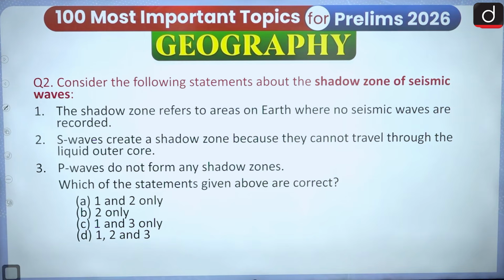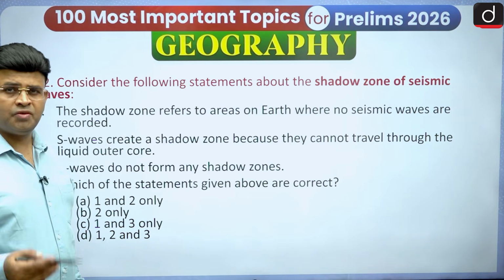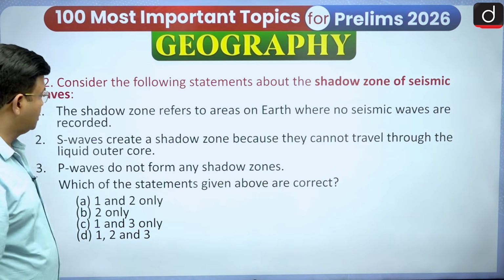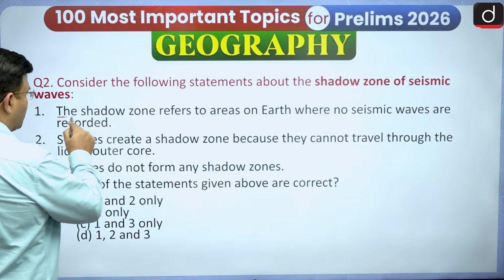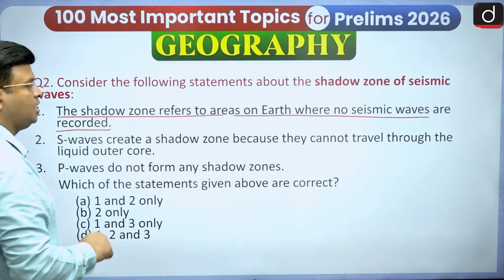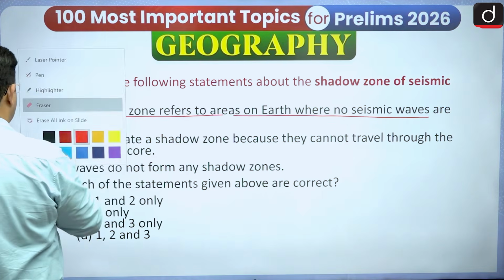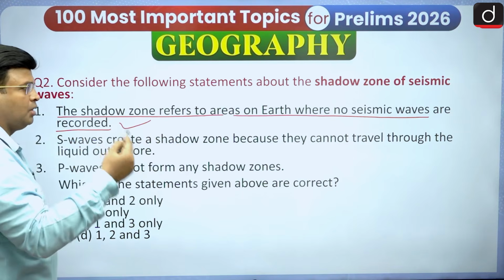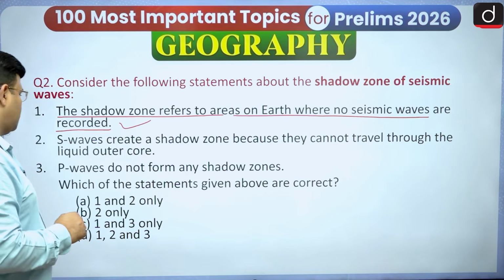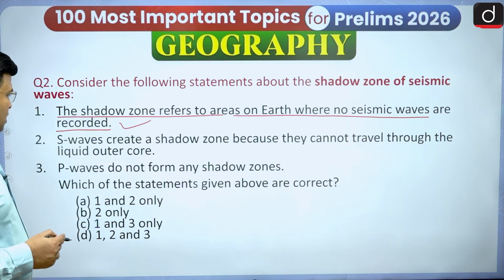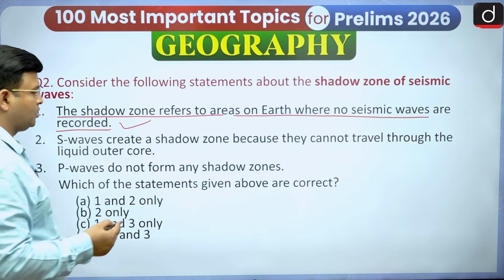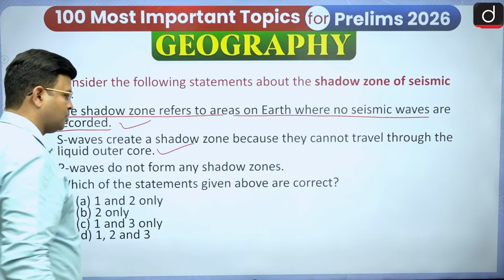Consider the following statements about the shadow zone of seismic waves. Again I am telling you, all these questions are very important for the prelims 2026. The shadow zone refers to the areas on the earth where no seismic waves are recorded. That is correct. S waves create a shadow zone because they cannot travel through the liquid outer core. Yes, this is also correct.